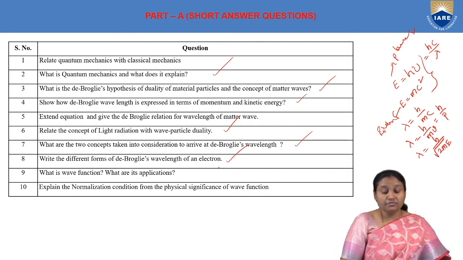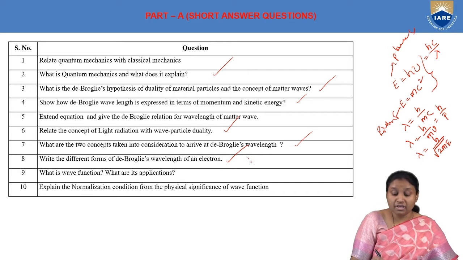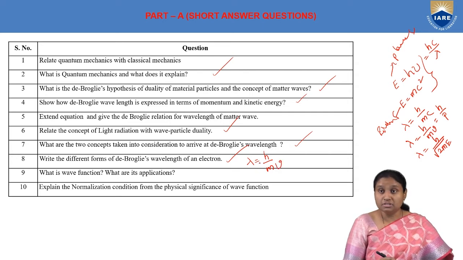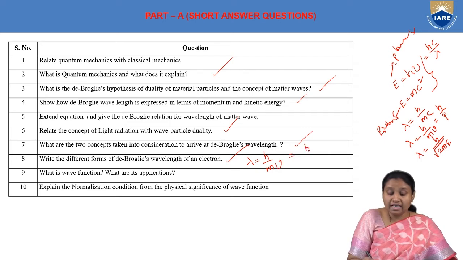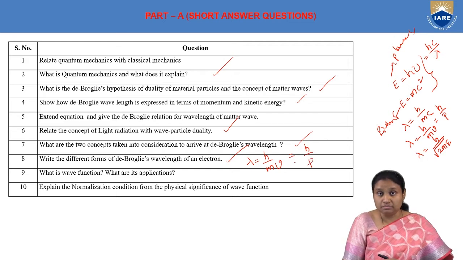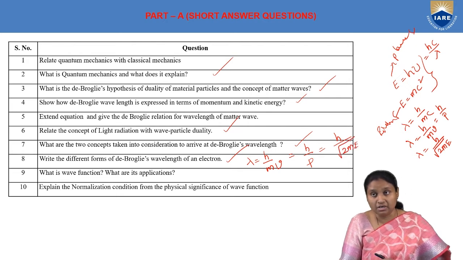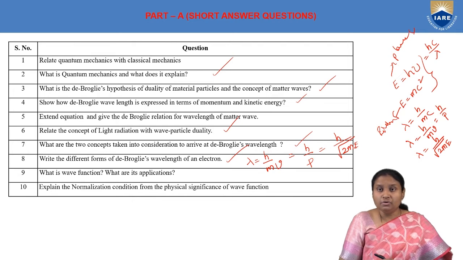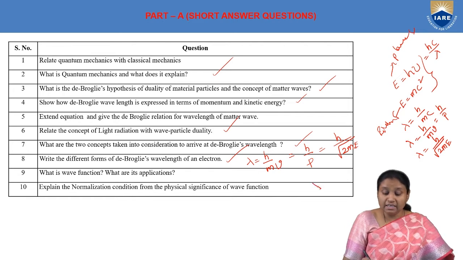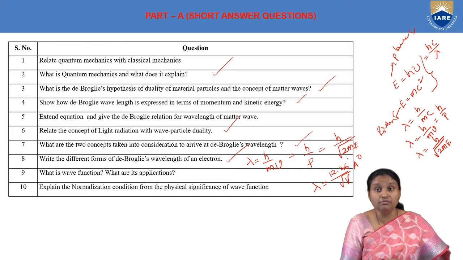Write different forms of de Broglie wavelength of an electron. So, we have lambda is equal to h by mv, where m and v are mass and velocity of the electron. And also we can write it as h by p, where p is momentum. And we can write in terms of kinetic energy as h by square root of 2mE, where E is kinetic energy of the electron. And when we talk about an electron, we know that we can make it move by applying potential. In that case, the wavelength is given as 12.26 by square root of V angstroms. What is V here? V is potential in volts.